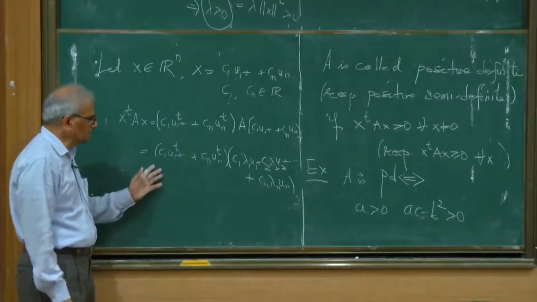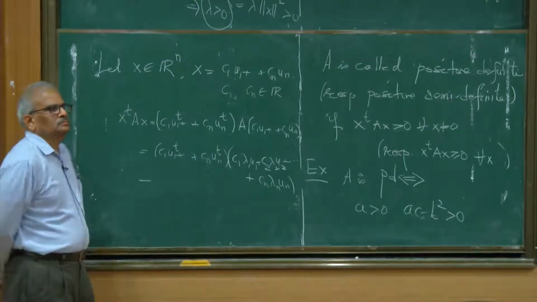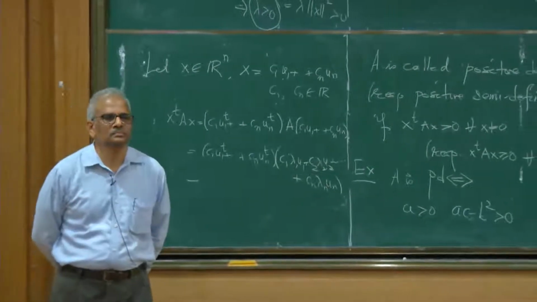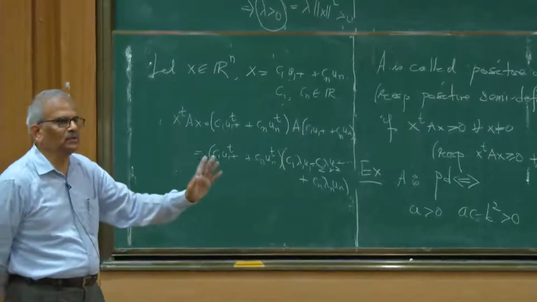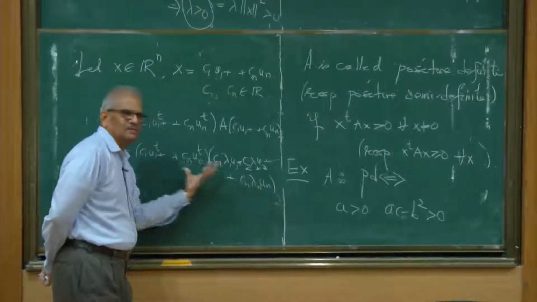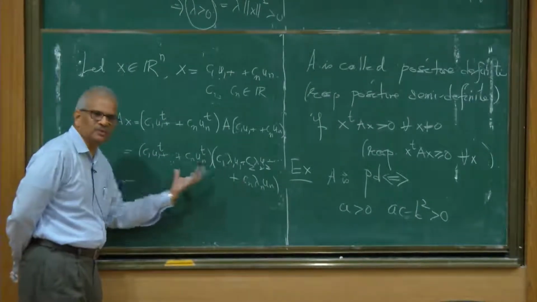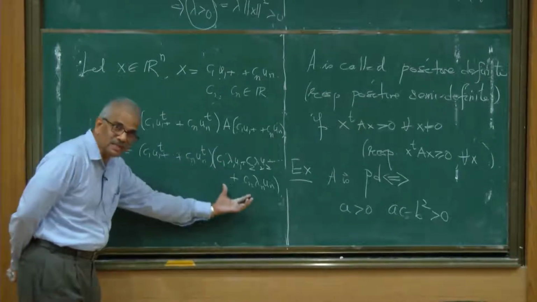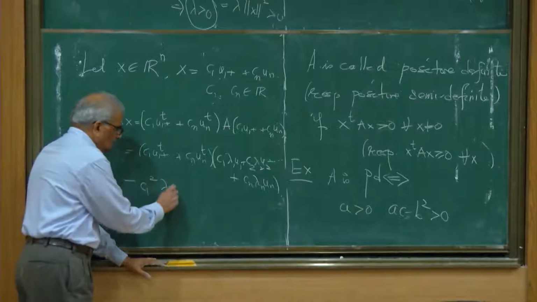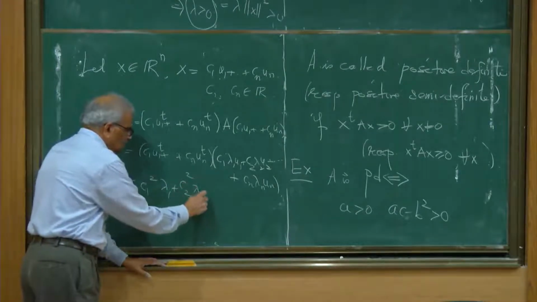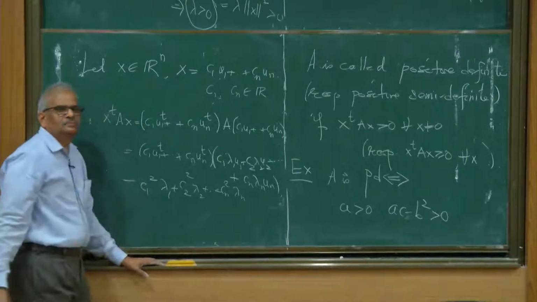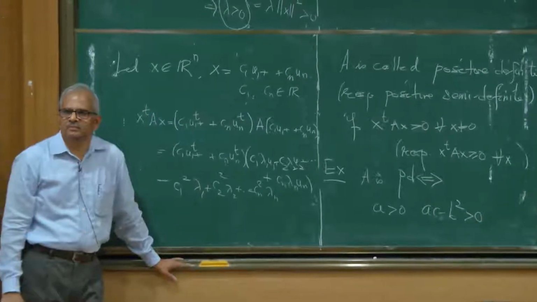What is this? Remember, U1, U2, up to Un is the orthonormal basis. I am pre-multiplying by the transpose of this vector. Is it positive?